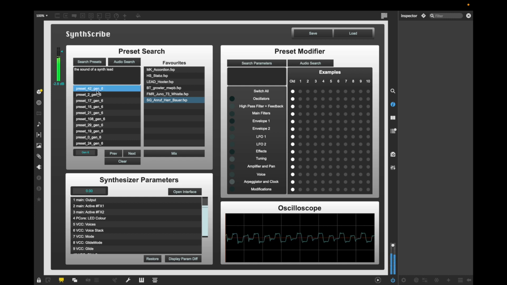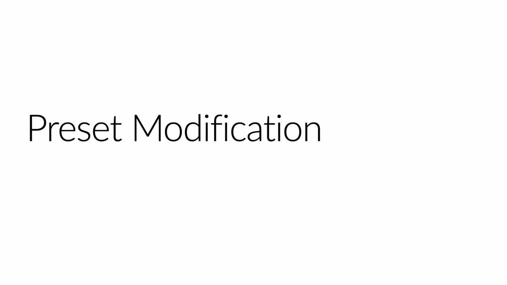Here we've searched again for a synth lead and look for a sound to be fine-tuned by our preset modification feature. We choose to edit this most recent sound with a preset modification feature, a tool designed to help musicians make meaningful modifications to their synth sounds.